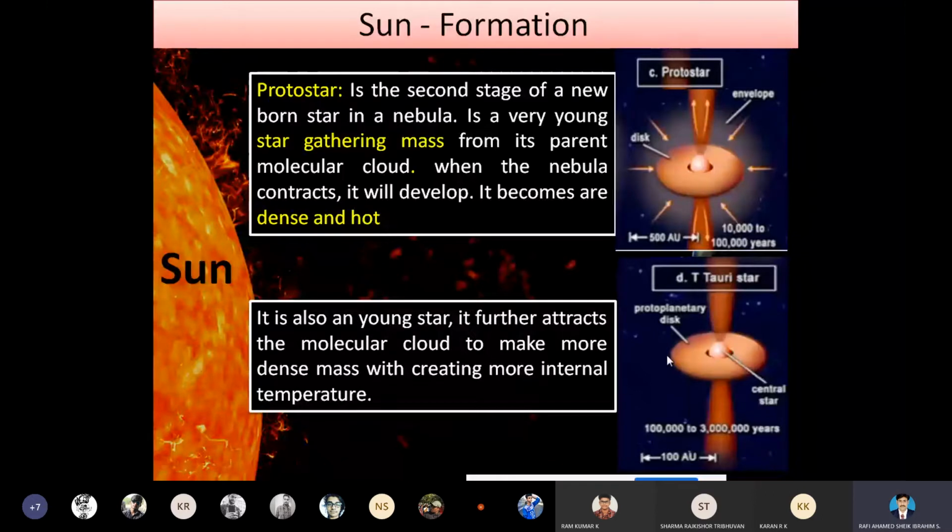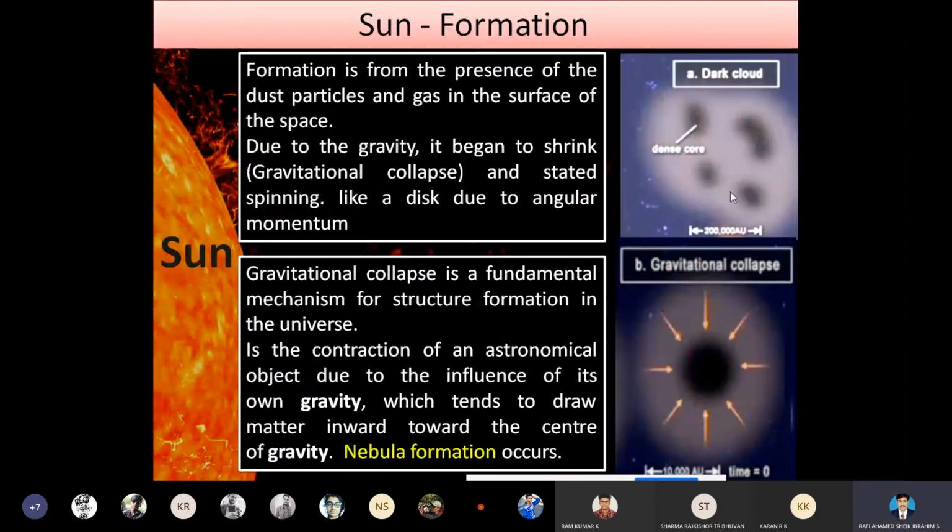The fourth stage is the Taurus star. So the Taurus star is also a young star. It further attracts the molecular cloud to make more dense mass with more internal temperature. So what is happening here? We are considering the dust with the molecular gas.